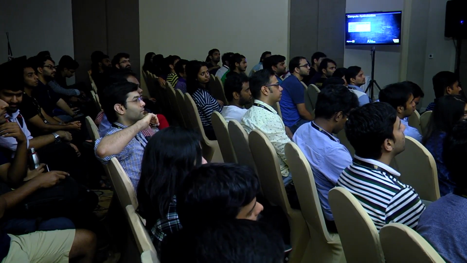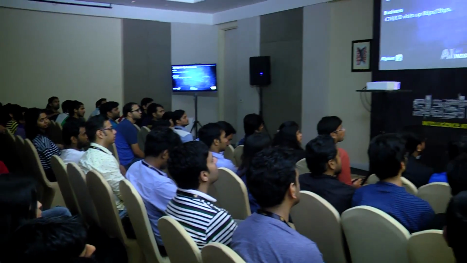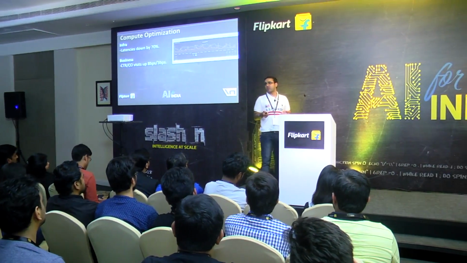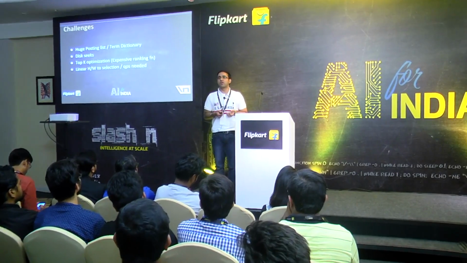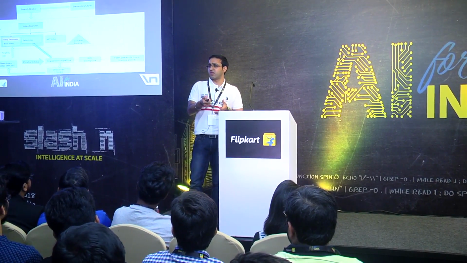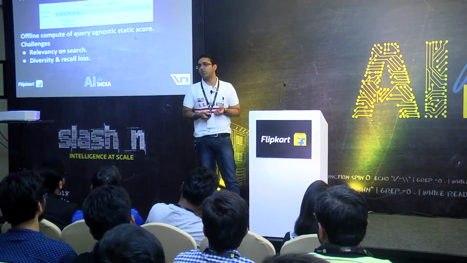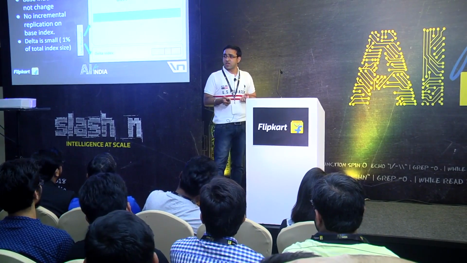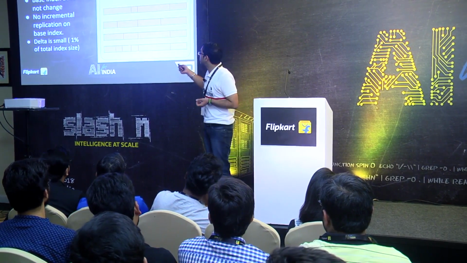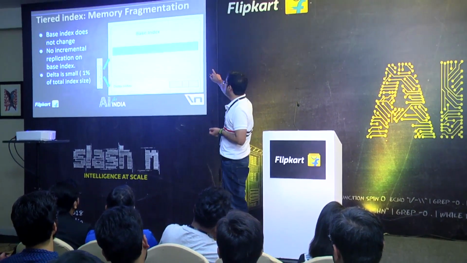So the way this works is that we just made our index cut down into 2 parts. There are 2 cores sitting in the index. Like you understand with Solr, we can always shard your indexes into multiple cores. What we have there is we just cut down our index into 2 parts. We call it the base index, which is nightly generated, and then we have something called the delta index, which has all the updates that came over the day. What it means is that any update that came to a document is just sitting in the delta index.